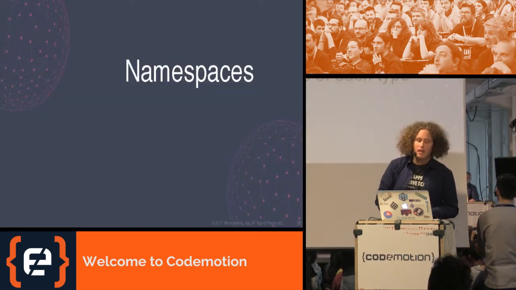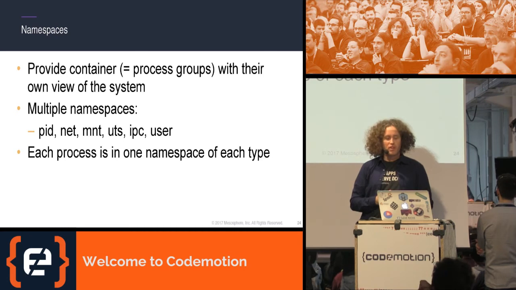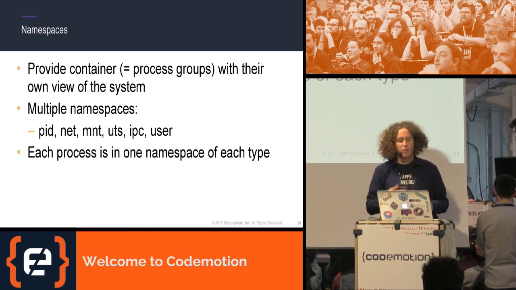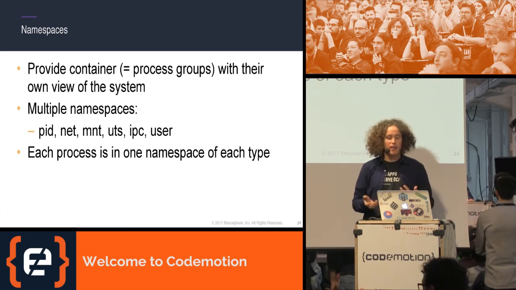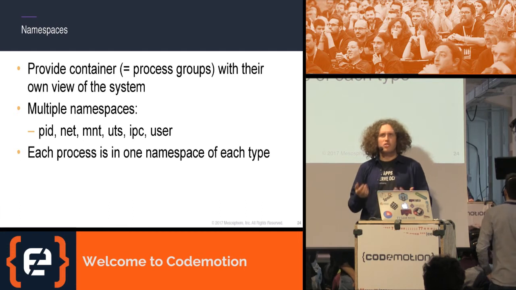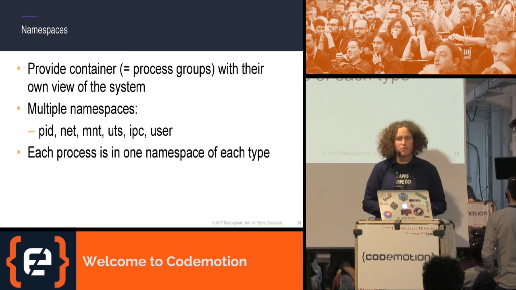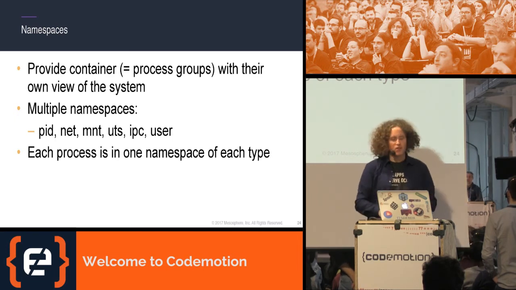Namespaces. Namespaces, as mentioned earlier, provide each of those containers with its own view of the overall system. So typical namespaces are process IDs, network, mount. I don't want to see the mounts of another container. Users, each container should be able to have its own users. And also, each process by default will be in one of those namespaces. So even if we create a standard process, it's going to end up in a standard namespace.